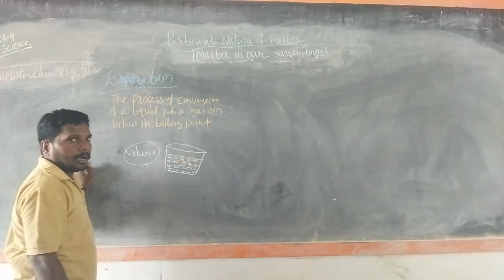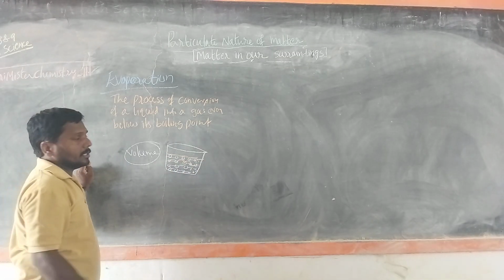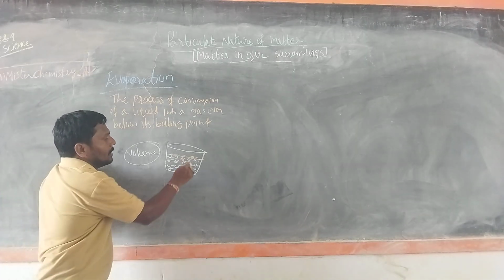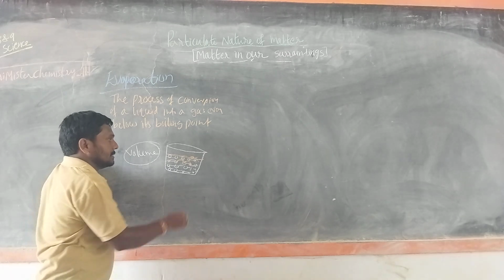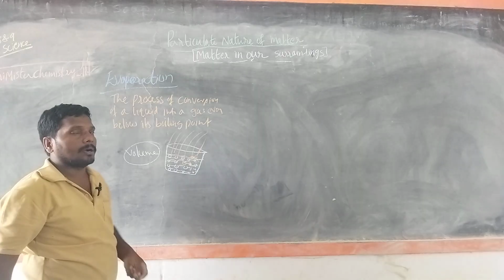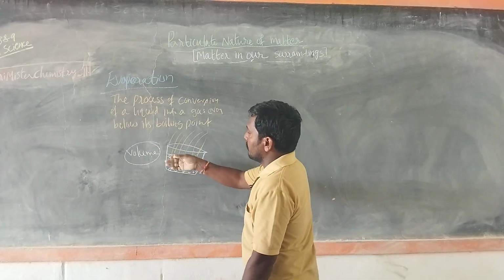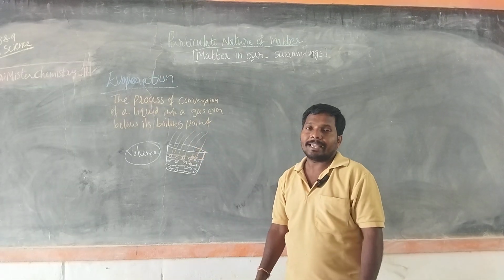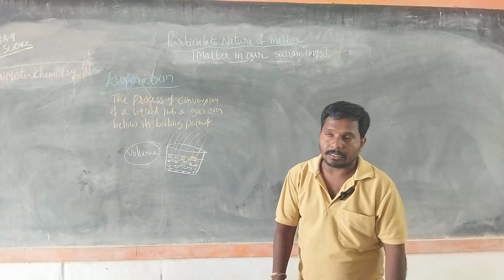The particles which get more energy reach the surface of the liquid. Due to some atmospheric conditions, they escape from the surface. In this way, the level and volume of water decrease, and water easily converts to gas without heating, below its boiling point.